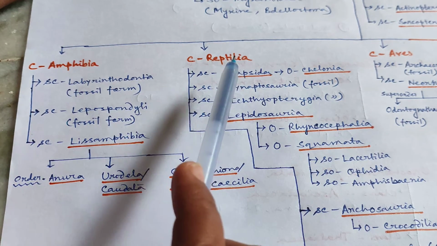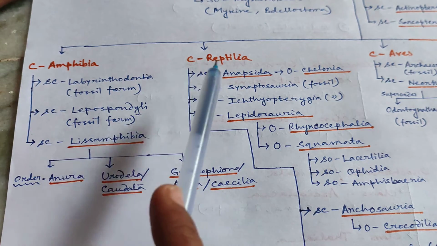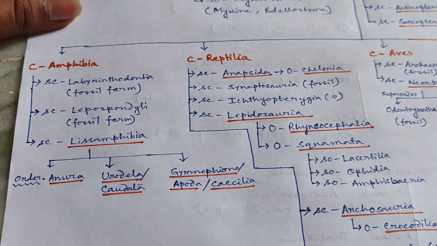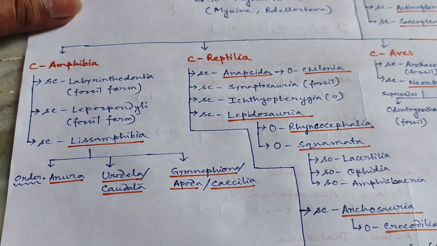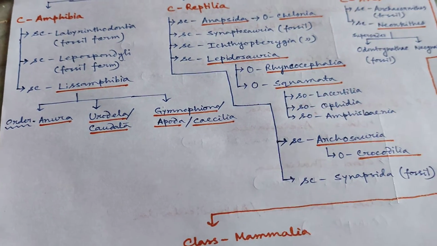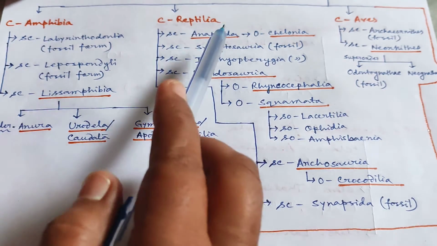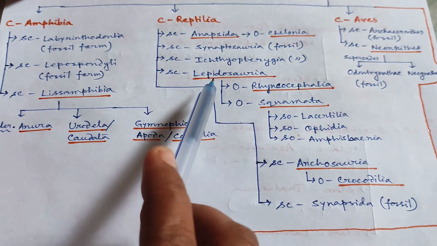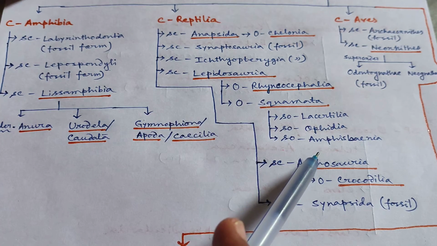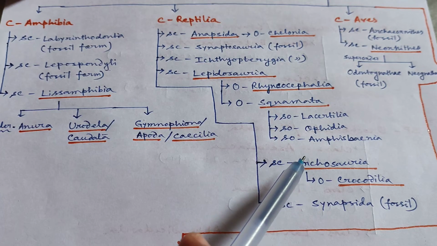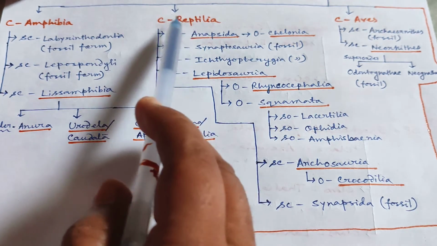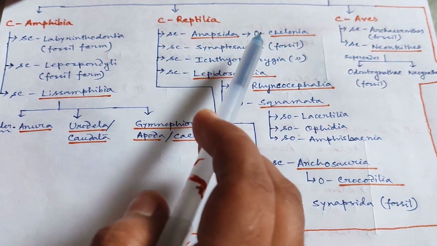Now going to the class Reptilia. Class Reptilia has various subclasses, but most of them are in the fossil form. Only three living subclasses are Anapsida, Lepidosauria and Archosauria. These three are the living subclasses of class Reptilia. For class Reptilia we need to learn till their orders.